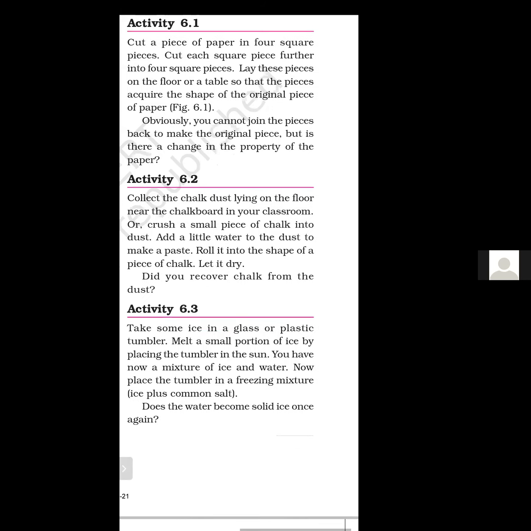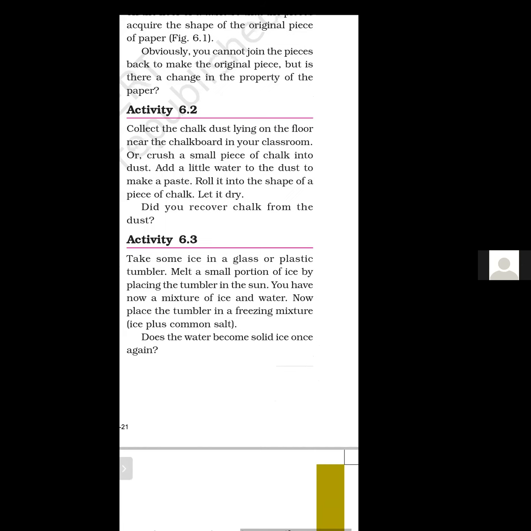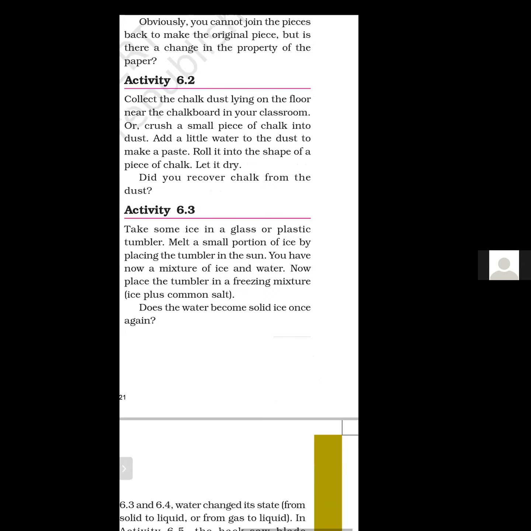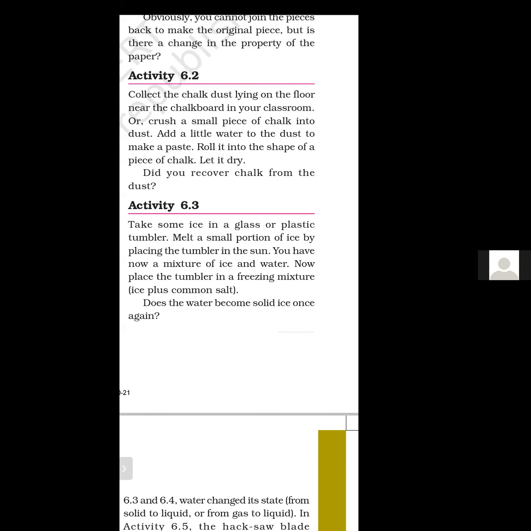Now activity 6.3: take some ice pieces in a glass or plastic tumbler, and melt a small portion of ice by placing it in the sun. You now have a mixture of ice and water. Now place the tumbler in a freezing mixture of ice plus common salt. So does the water become solid ice once again?